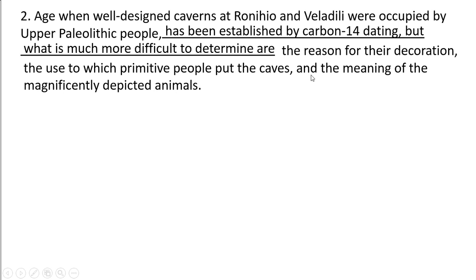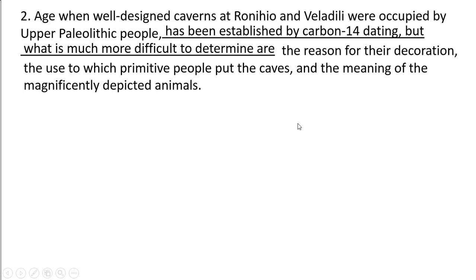So look here: but what is much more difficult to determine is. Here the whole clause is the subject, and whenever a clause is the subject we follow with is, not are. If we talk about has been, it's all right, it must be singular. Why?